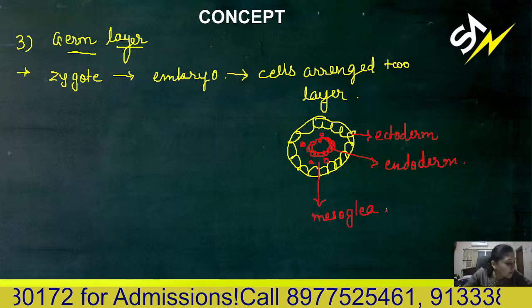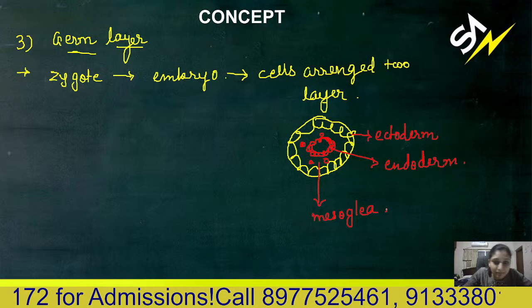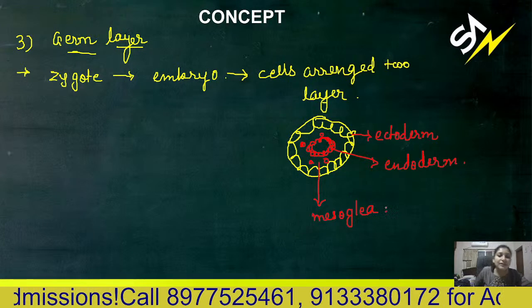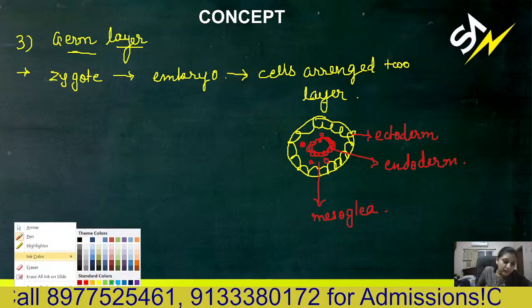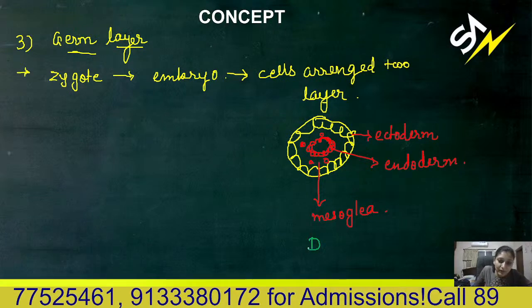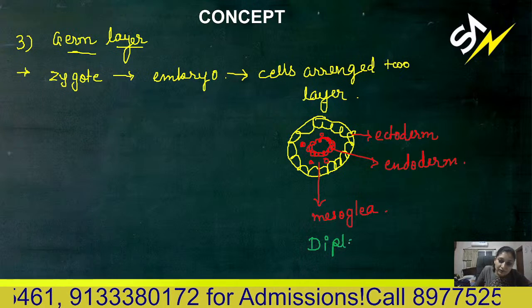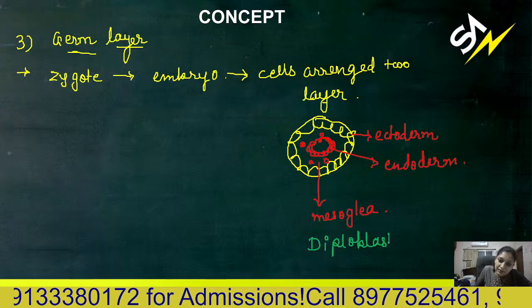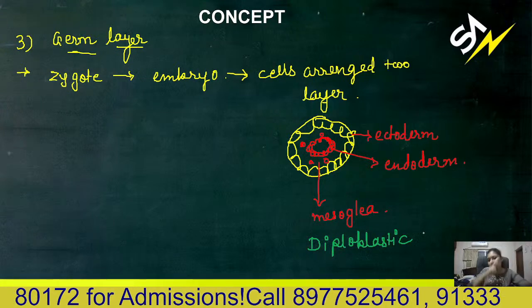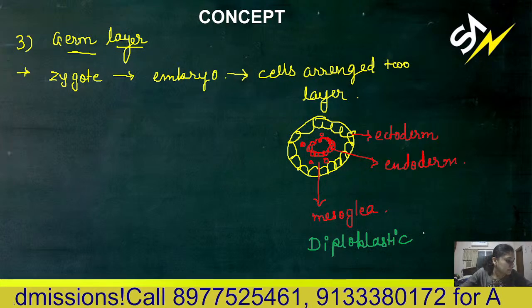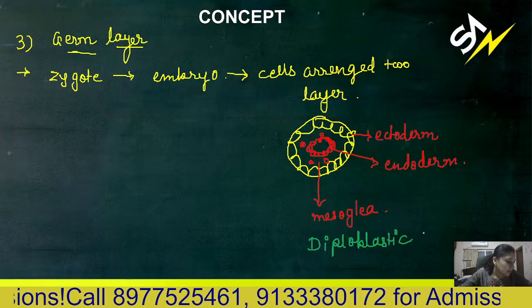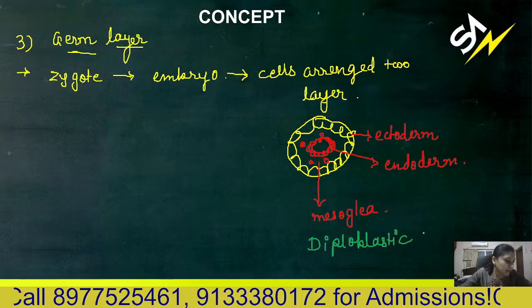If the second layer is not complete and only two layers are completely formed, this condition is known as diploblastic. Yes, Shabana, you're right.